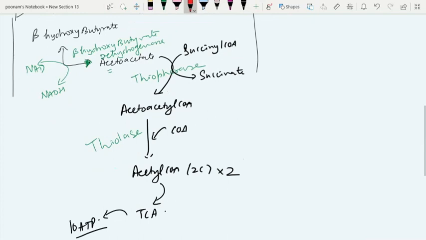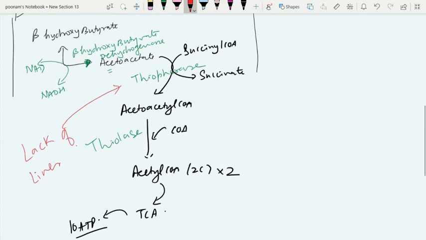Why is the liver not able to use the ketone body when it can produce the ketone body? This is due to lack of thiophorase enzyme in the liver. And why is the RBC not able to use the ketone body? This is due to lack of mitochondria in the RBC.